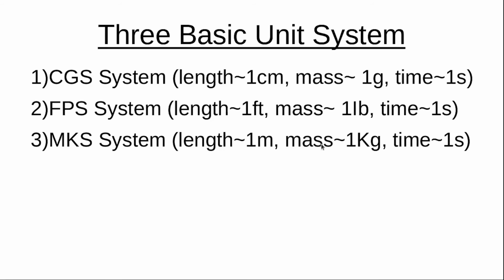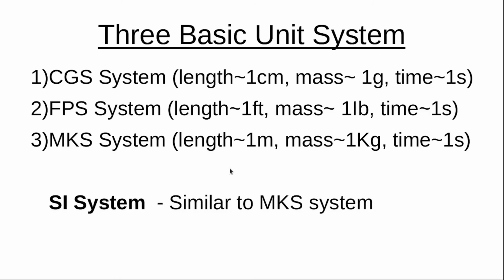And in MKS system, unit of length is 1 meter, unit of mass is 1 kg, and unit of time is 1 second. And there is also another unit system called SI system. It is similar to MKS system and most commonly used.